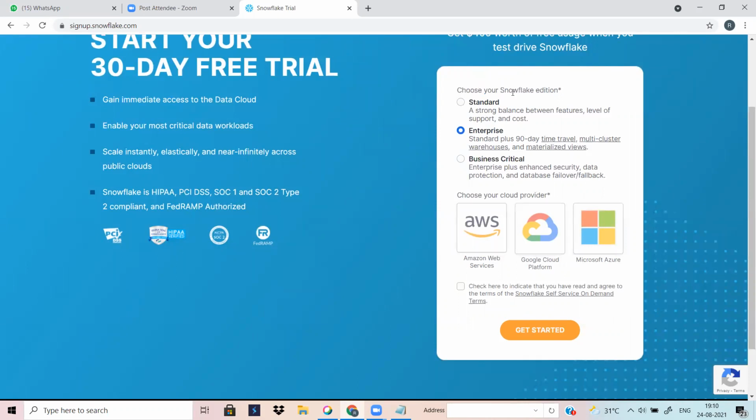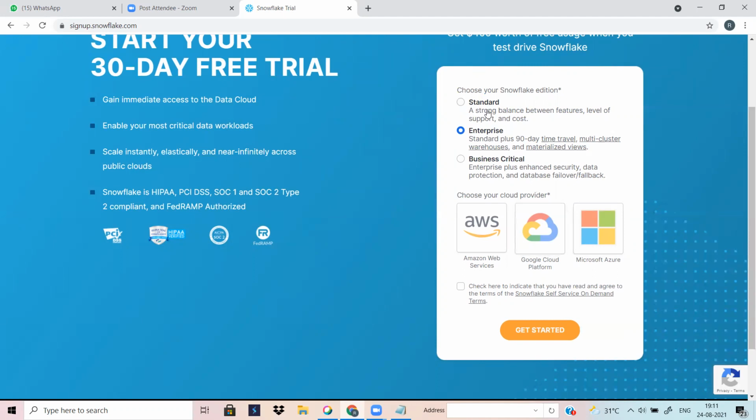Snowflake is one of the software services, and it is applicable across only these three clouds. Maybe there are other clouds in the market, like Alibaba, Oracle Cloud, and IBM Cloud, but Snowflake is not supported there. Snowflake is specially provided by these three cloud providers.